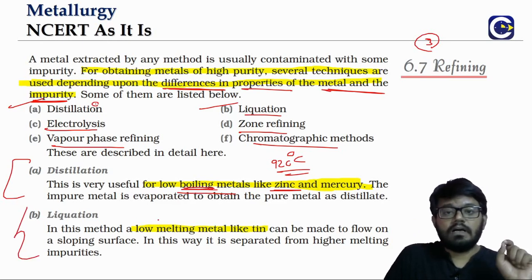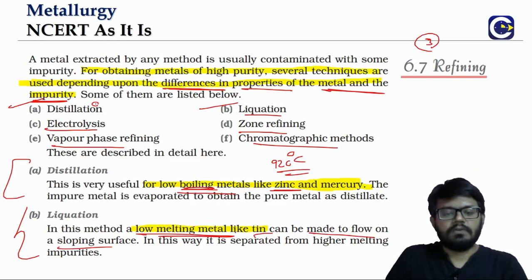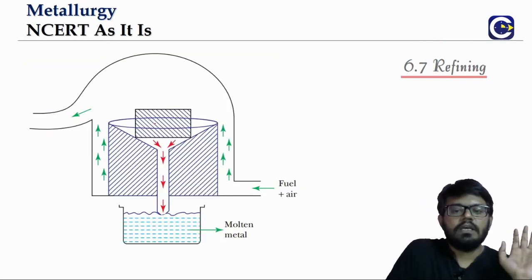Similarly, if you have a metal which has a low melting point like tin, we can make this metal flow on a sloping surface. I'll show you. Actually, the diagram is not there. Think of this as the block of impure tin.